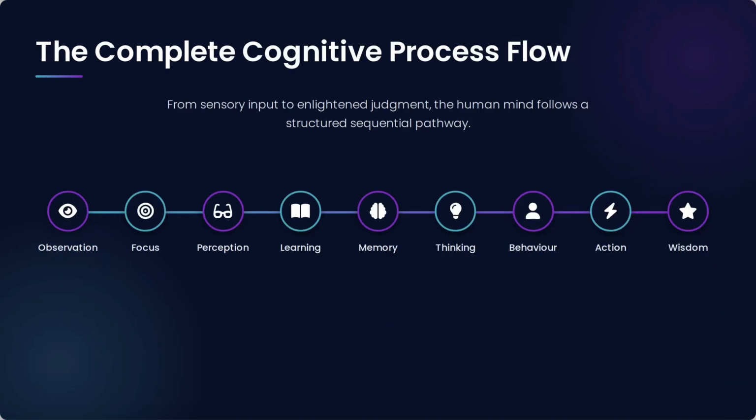The complete cognitive process flow is from sensory input to enlightened judgment. The human mind follows a structural sequential pathway. First, we observe, then we focus, then the way of seeing is the perception, then we need to learn, then we have to memorize it in the memory, that is the brain, thinking, then behavior, then we have to apply, that is known as the action, and finally the wisdom.